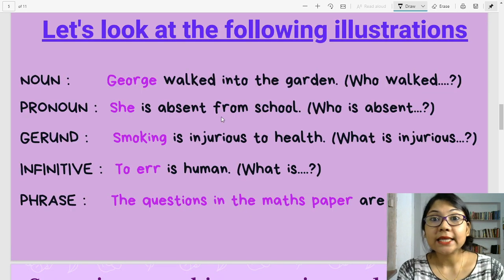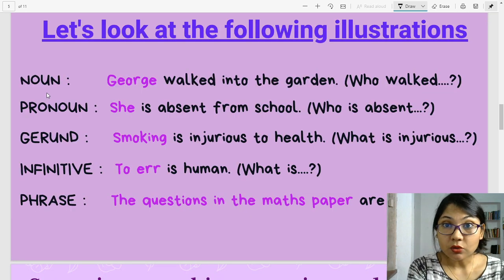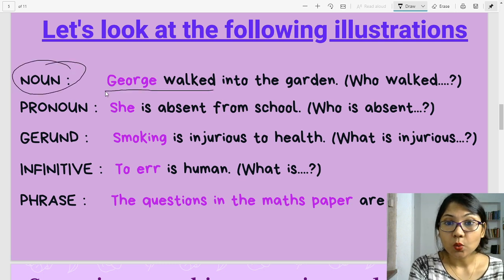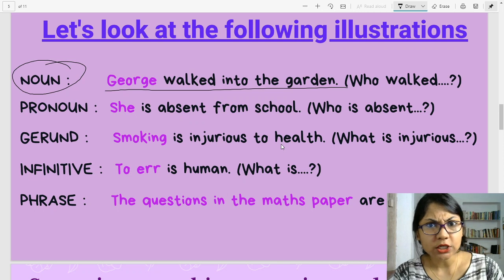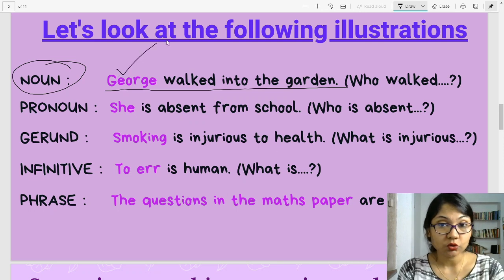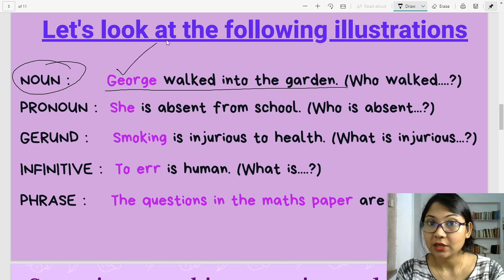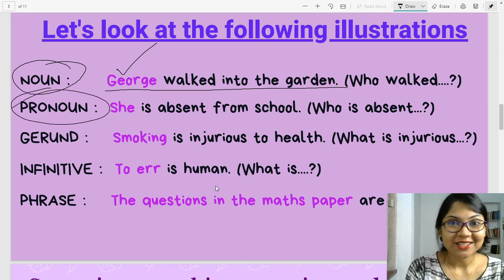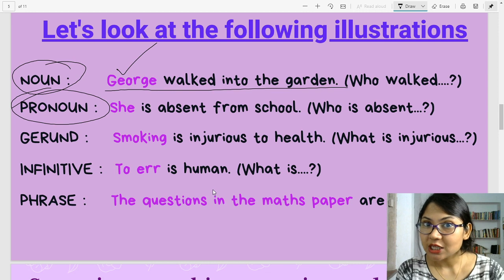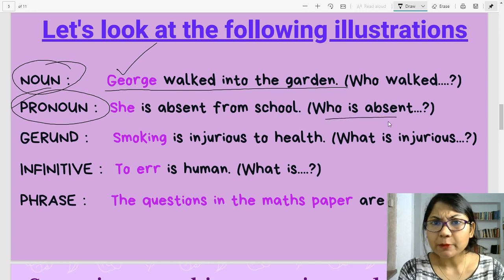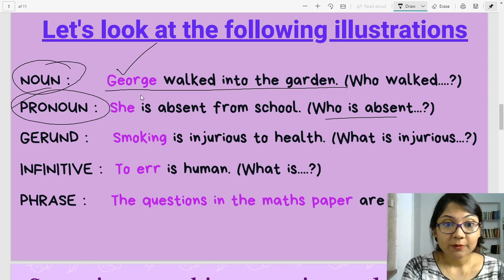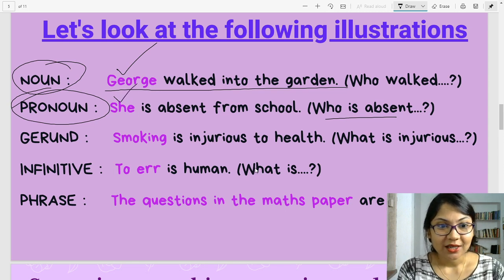Look at these illustrations. Noun as subject. George walked into the garden. Who walked into the garden? George walked. So George is your subject and it is a noun. Pronoun as subject. She is absent from school. Who is absent from school? She is absent from school. So she is the subject.